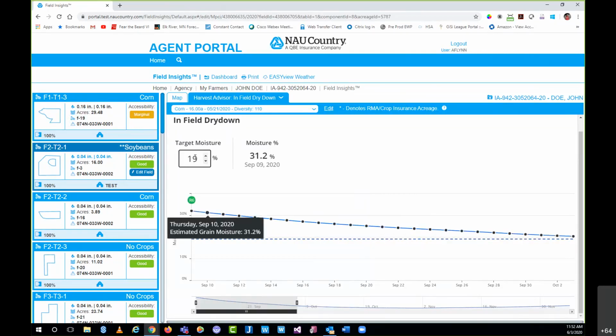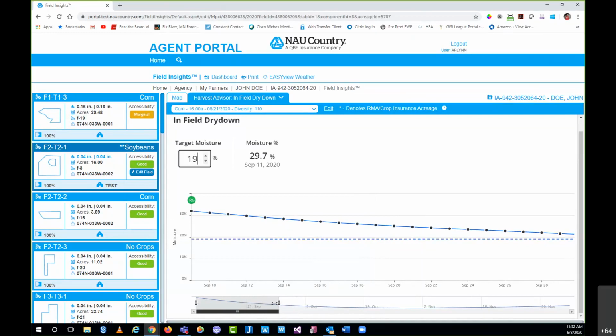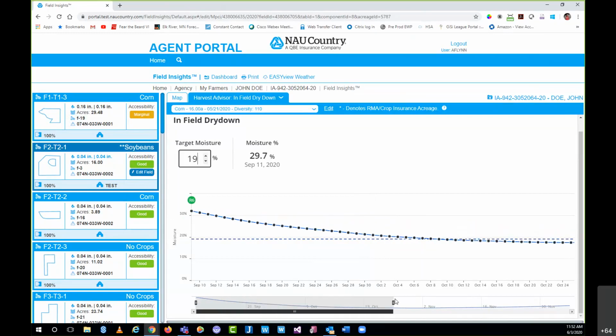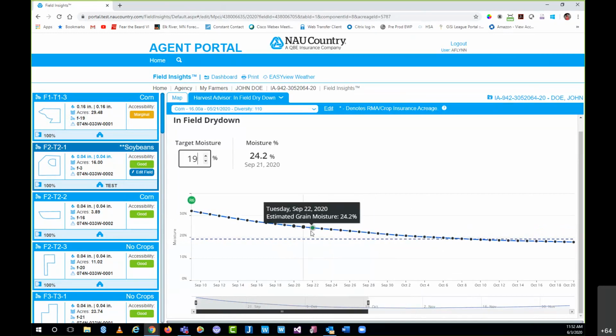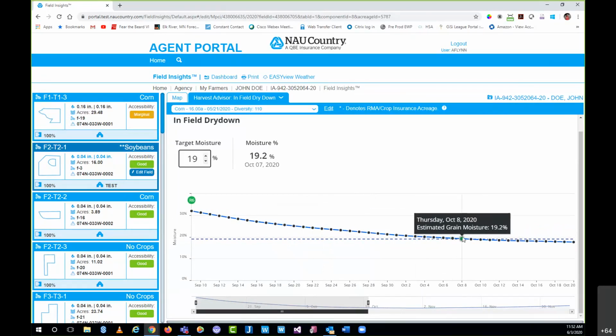As far as how it works, you basically saw what I did there. You select your target moisture. You can adjust this slide bar at the bottom to see how much data you want to see on the grid above. And you can obviously see what's happening there. Then you can just grab it, slide down and see each day and the estimated grain moisture for that particular day, and then just make your way down to when the two lines cross. And that's how the Harvest Advisor works.